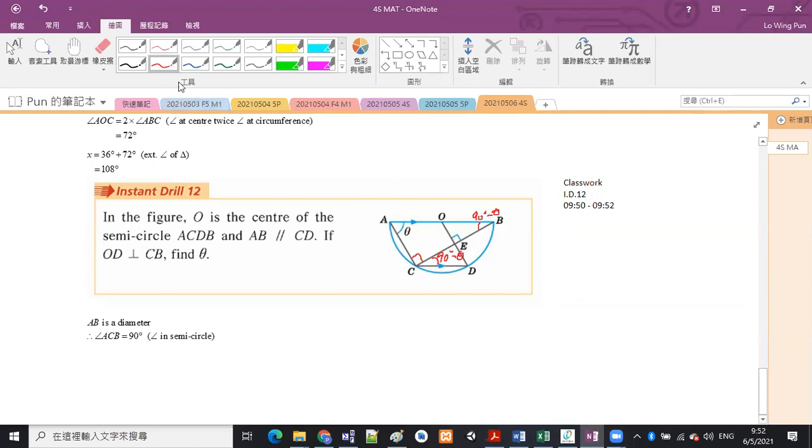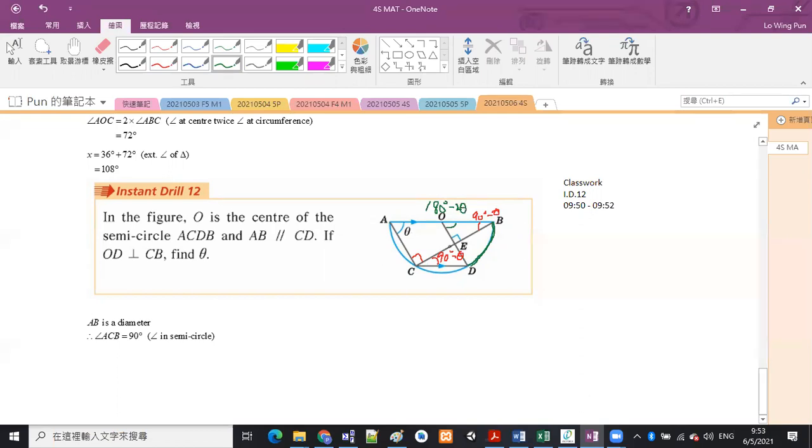And this 90 degrees minus theta is looking at this arc BD. There is another angle also looking at this arc BD, which should be angle BOD. This one is angle at center, and 90 degrees minus theta is angle at circumference, so they have the double relationship. It should be 2 times 90 degrees minus theta, so that should be 180 degrees minus 2 theta.